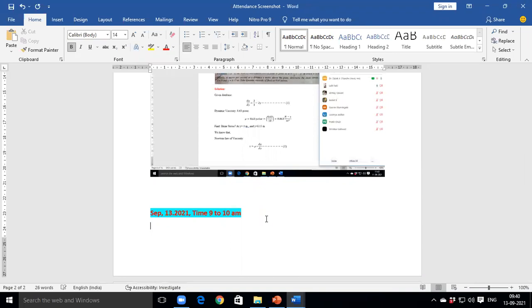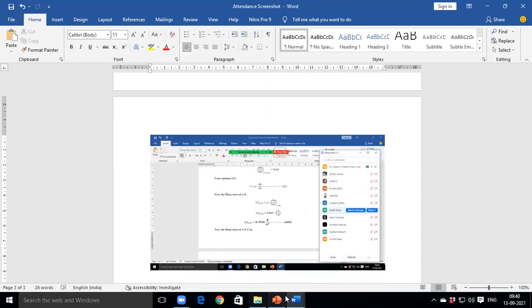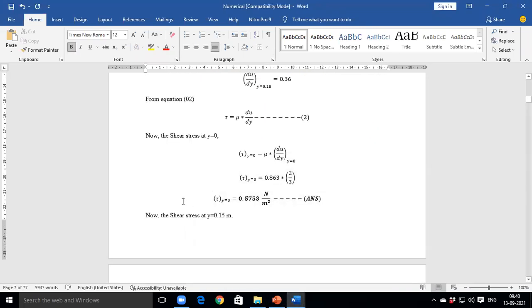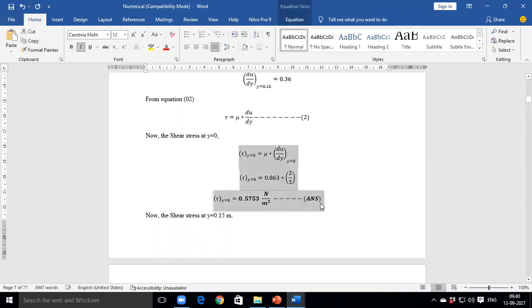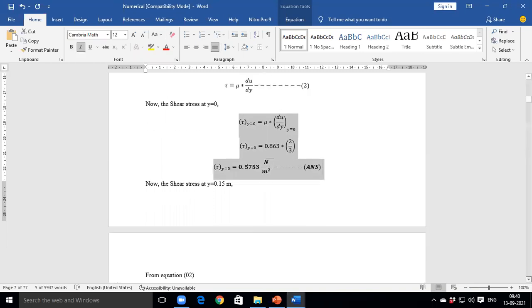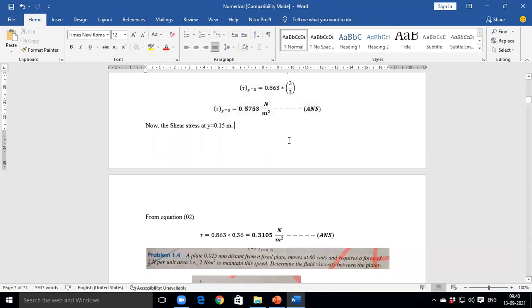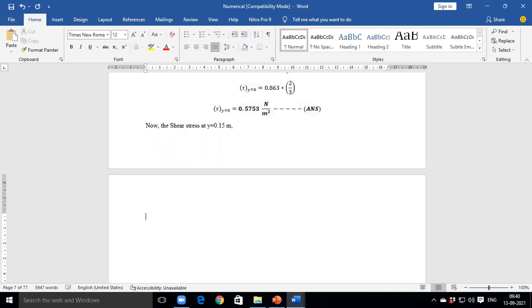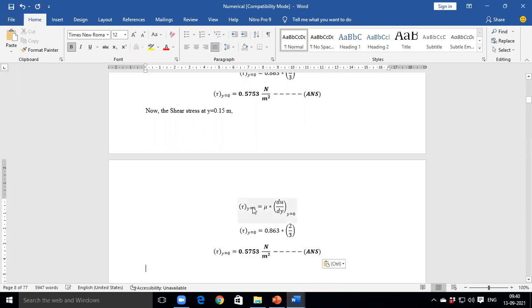Yes, sir. Okay. Similarly, we need to put the value of du by dy at y is equal to 0.15, so we get the value of shear stress at y is equal to 0.15.